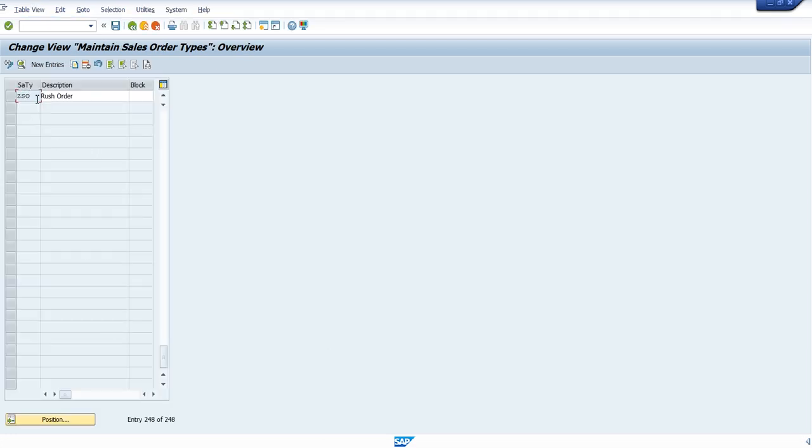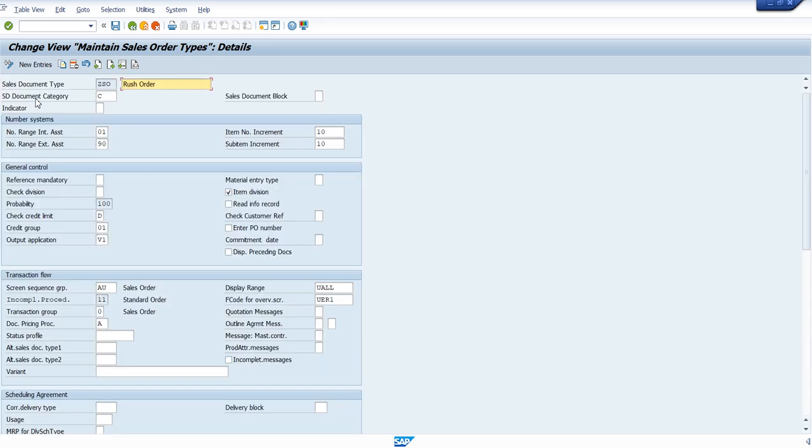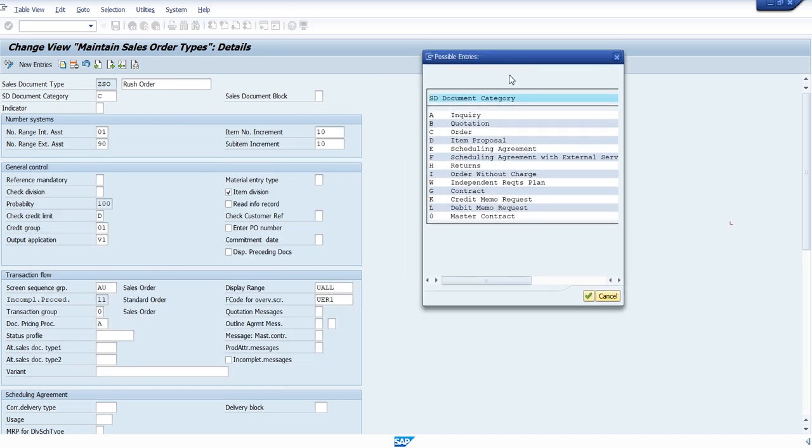So let's get into our order type now. We just copied this, so let's get into this order type and you can see this. Also the document type, the same concept, the codification and this thing. And how we normally differentiate the order types is based on the category. You can see the category over here. Now this category is the same as the sale order, the same document category, it's an order.